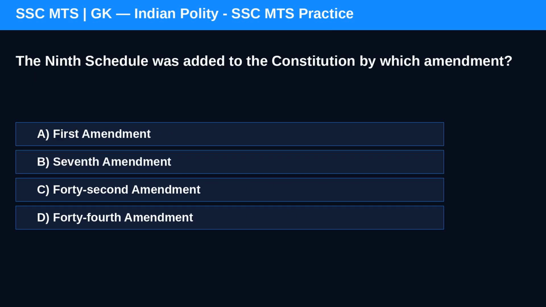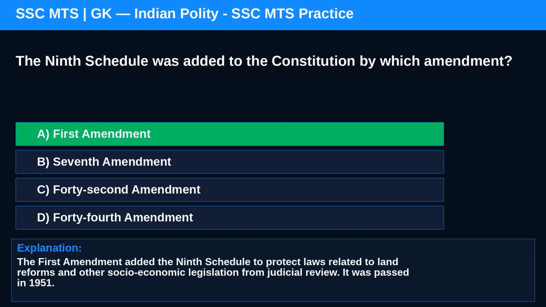Question 12. The Ninth Schedule was added to the Constitution by which amendment? Option A, First Amendment. Option B, Seventh Amendment. Correct answer is A. The First Amendment added the Ninth Schedule to protect laws related to land reforms and other socio-economic legislation from judicial review. It was passed in 1951.